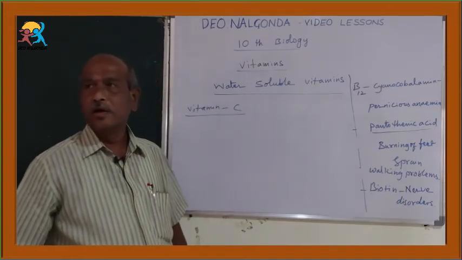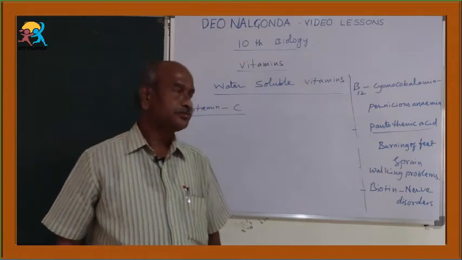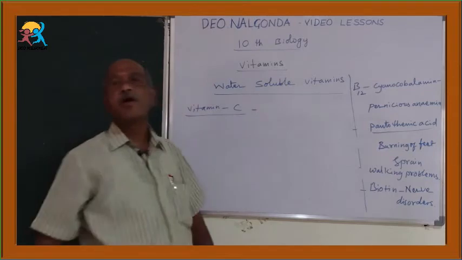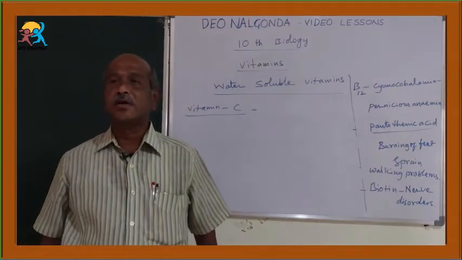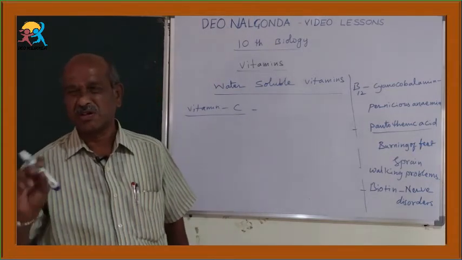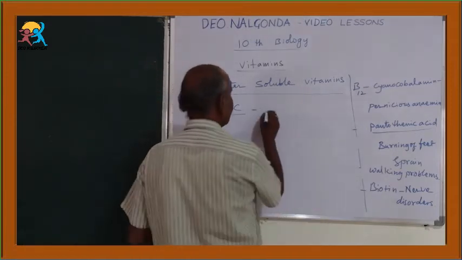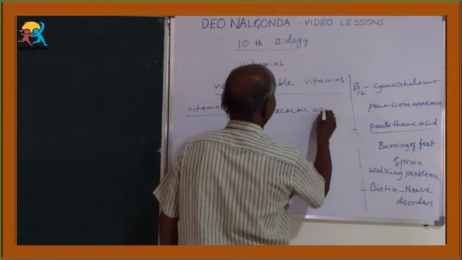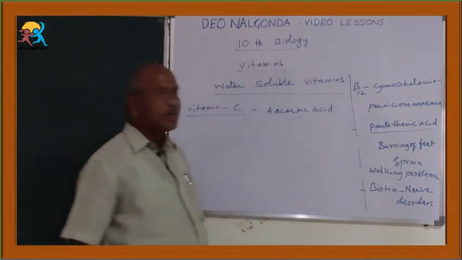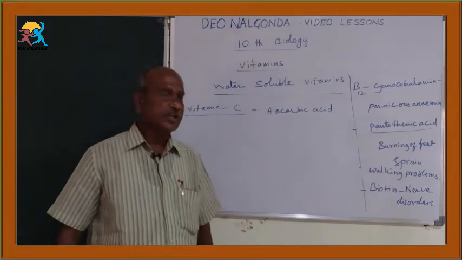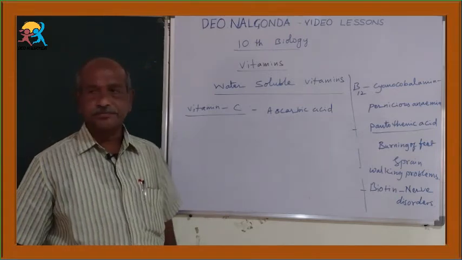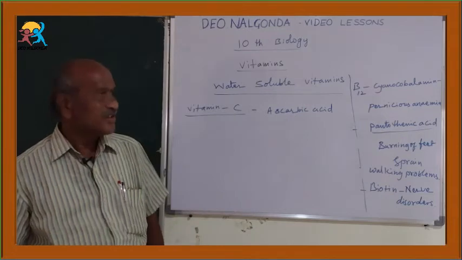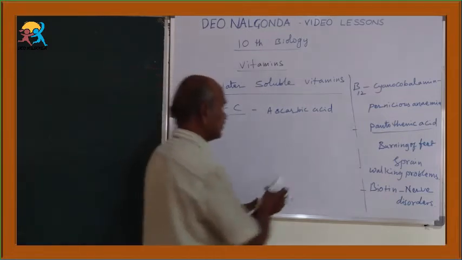So, C vitamin or vitamin C. The chemical name of this C vitamin is known as ascorbic acid. Ascorbic acid is the chemical name of C vitamin. Its deficiency causes a disease called scurvy.